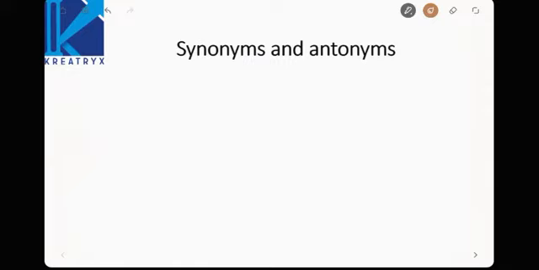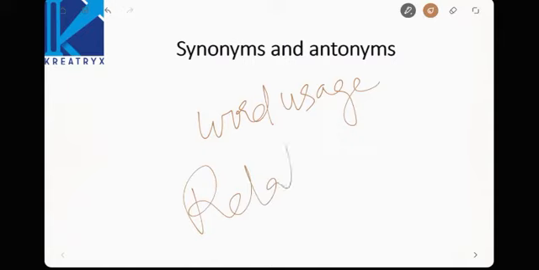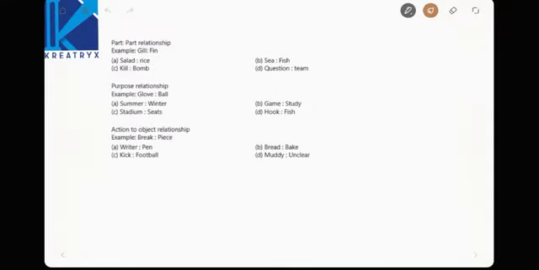See here, the relationship between two words can also be done by synonyms and antonyms. Now we will see word usage according to synonyms and relationship between two words regarding synonyms and antonyms. Again, as we said earlier, we will go with theory and problem solving at once, and that will be helpful and enrich your verbal aptitude levels. Now see the first one.